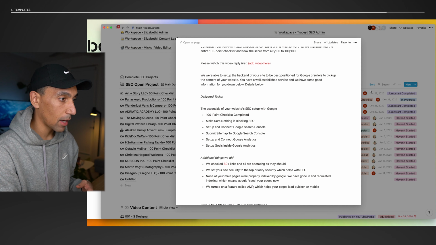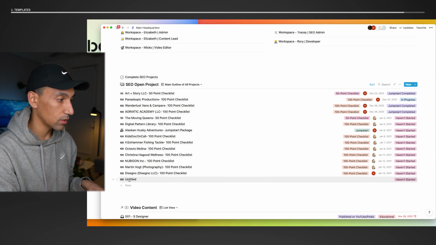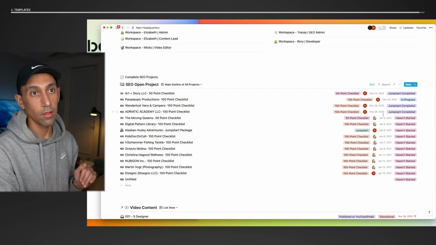And then once a project's created, we can see it organized in the page here. So you can see already this is the untitled and it's down here at the bottom. And once we add a due date, it'll organize itself in this field.